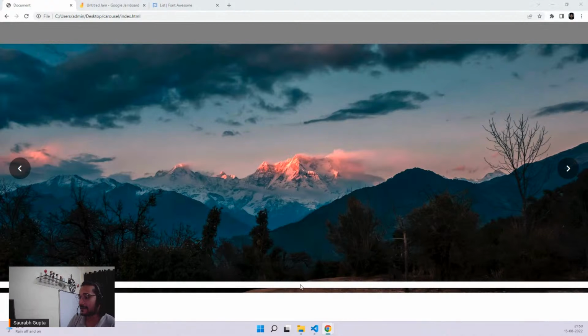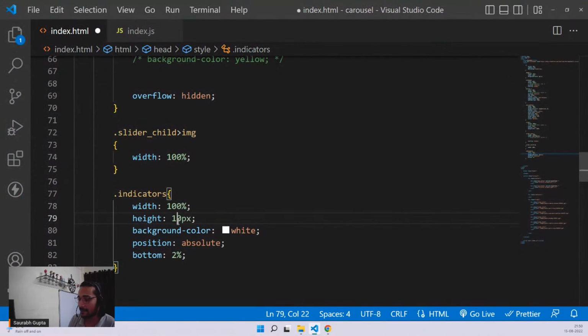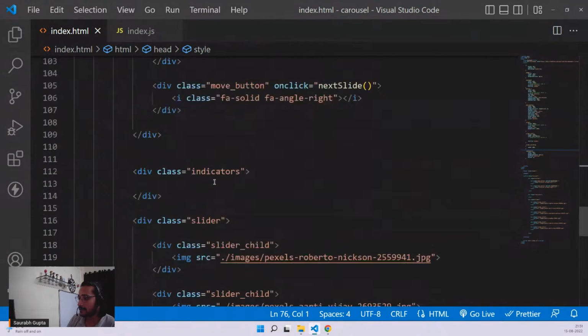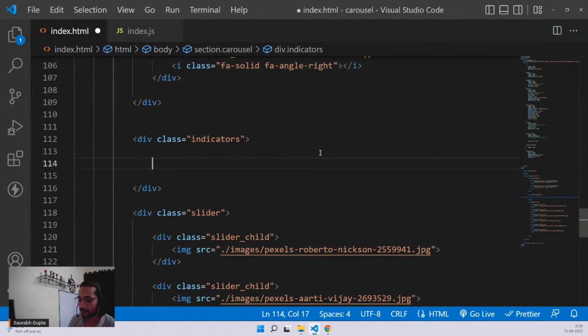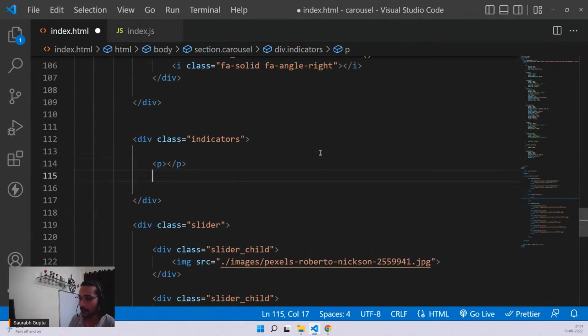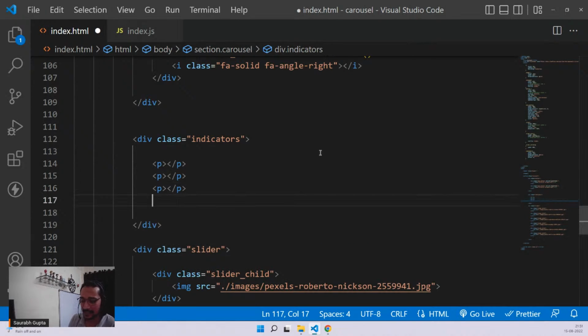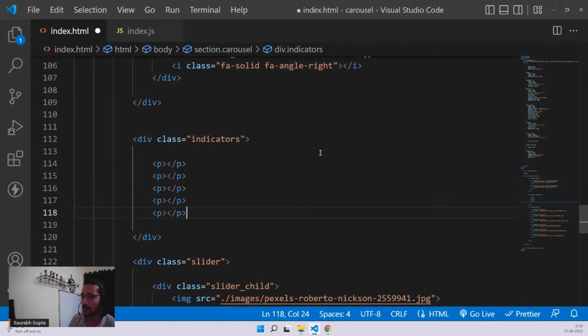Now let's create the indicators in it quickly. I think height 10 pixel or 15 pixel will be enough. Not that much. Now quickly with the indicators, guys. Those are nothing but just 5 divs or 5 p tags or whatever you want. It's totally up to you. So I'm going to create p tags, empty p tags. You can also use span here, whatever you'd like, guys. Right now, I'm not totally focusing on standards. I'm just totally focusing on creating it.